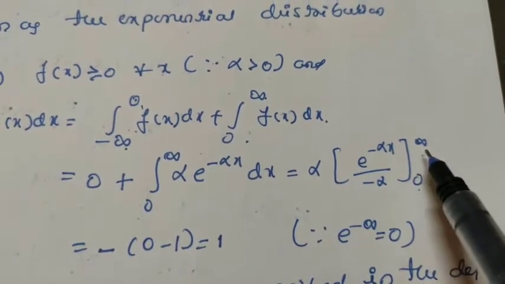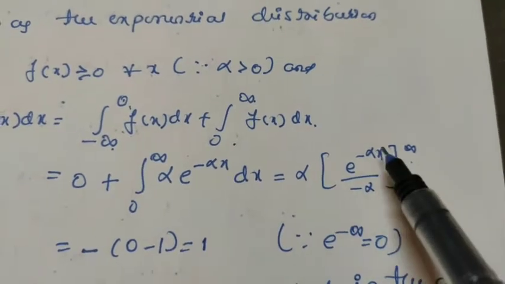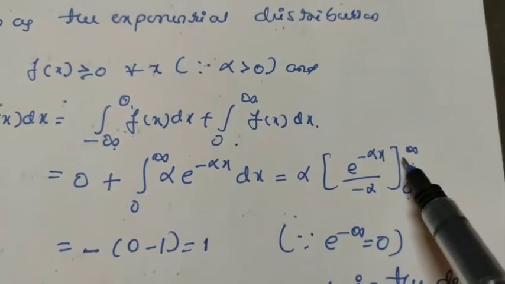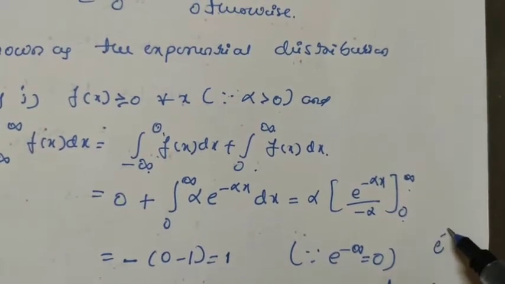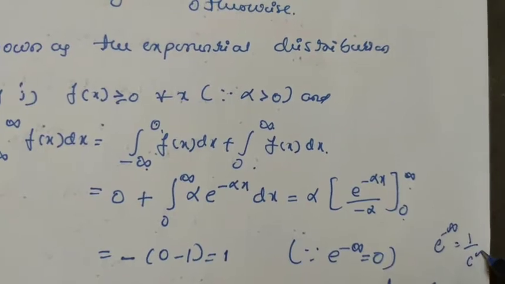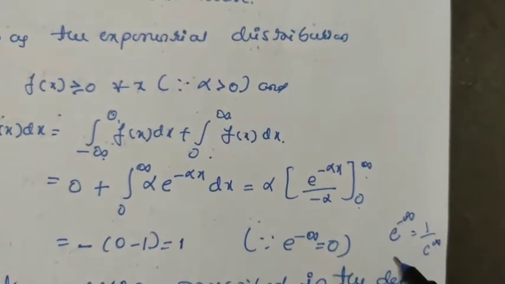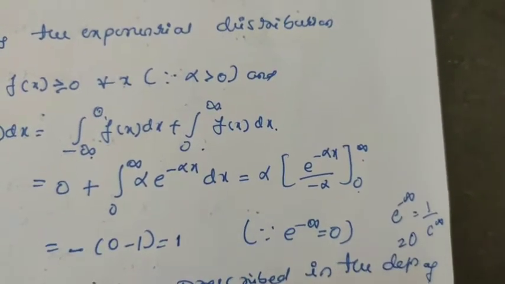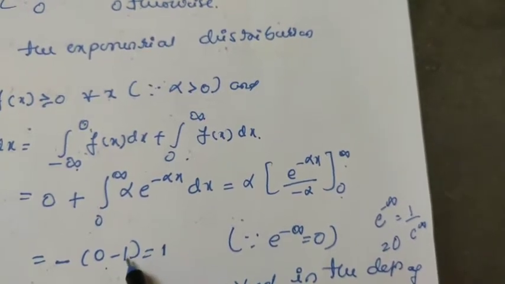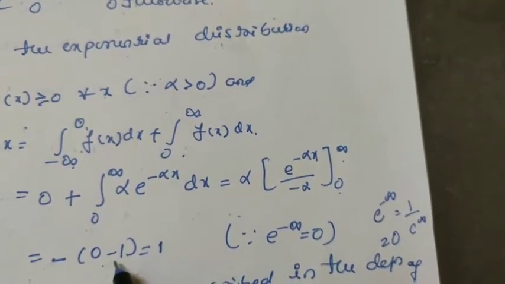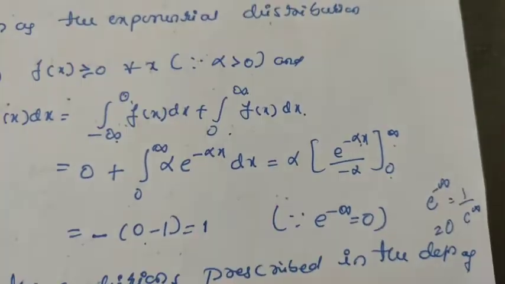Substitute the limits. Alpha gets cancelled, and the minus sign stays outside. When you put x equals infinity, e to the power of minus infinity means 1 by e raised to infinity, which is 1 by infinity, and that equals 0. So the upper limit term becomes 0, minus the lower limit. When you put x equals 0, e to the power of 0 is 1.